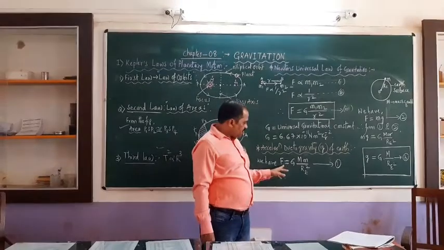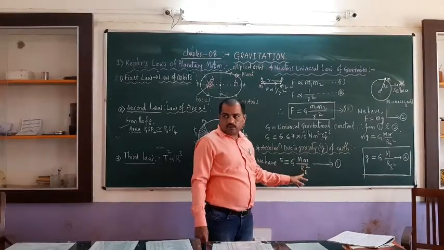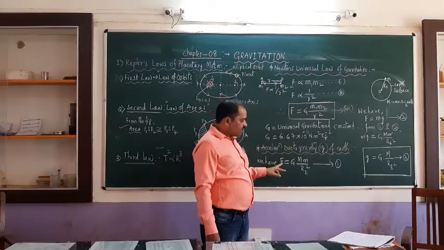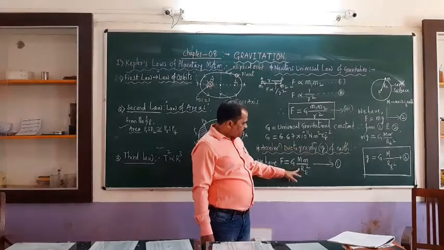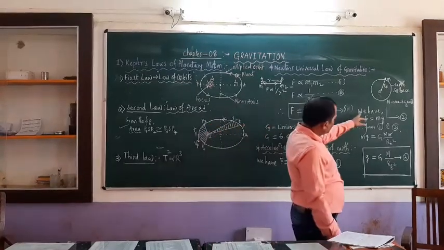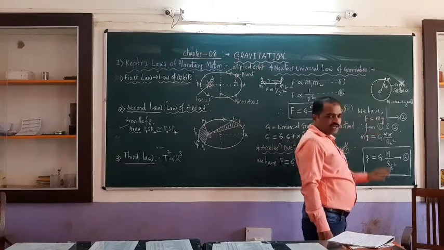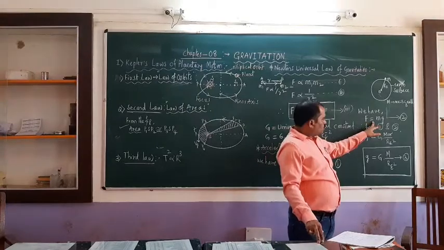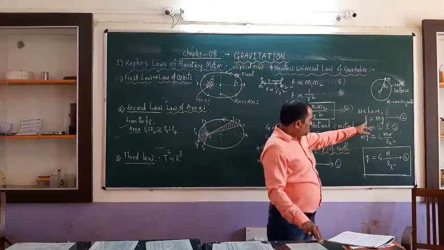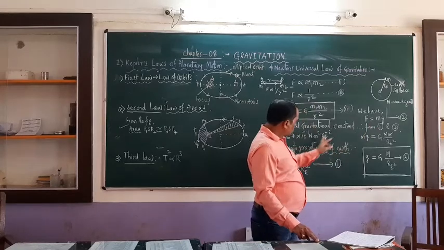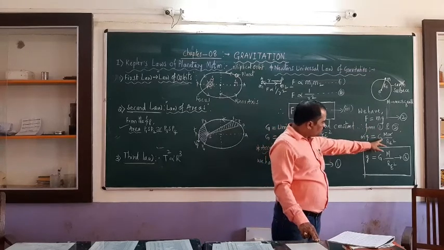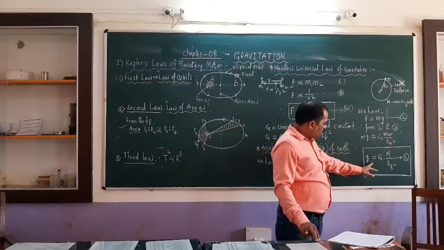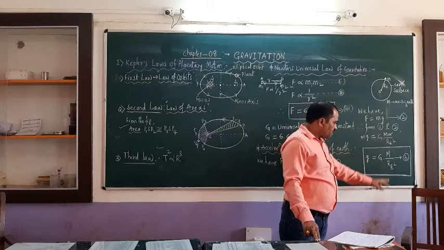So let us consider F is equal to G into M m divided by R square. That is already derived, Newton's universal law of gravitation. Now let us also consider F is equal to m into g. Already we know this, that F is equal to m into a, that is the famous formula. By considering equations 1 and 2, the LHS are the same, therefore m g is equal to G into capital M into m divided by R square. So m cancels, and we have g is equal to G into M divided by R square.